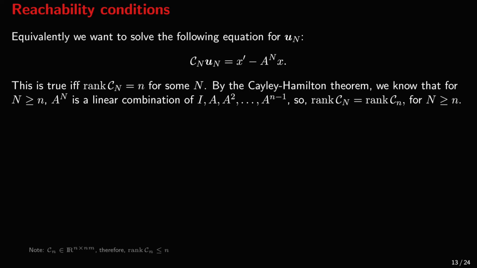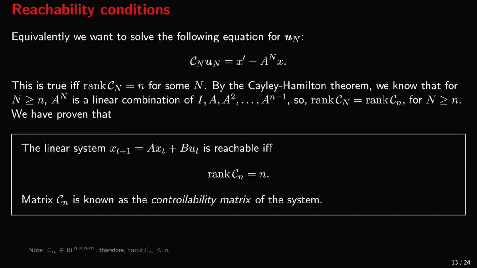At this point, we can invoke the Cayley-Hamilton theorem. We know that for any number N larger than or equal to little n, A to the power N is a linear combination of I, A, A squared, and so on up to A to the power little n minus 1. Therefore, the rank of C subscript N is equal to the rank of C subscript little n for any N that is larger than little n.